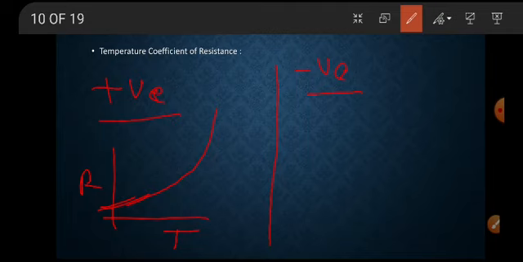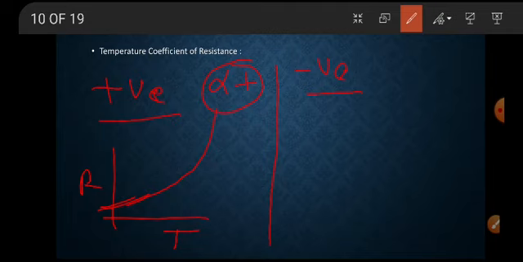Therefore, conductors have a positive temperature coefficient. The value of alpha is positive for metals and conductors, for example silver, copper, gold, iron. These are positive temperature coefficient resistors.